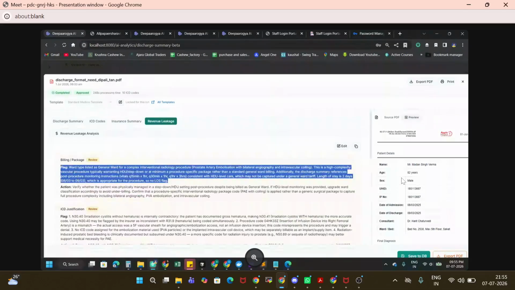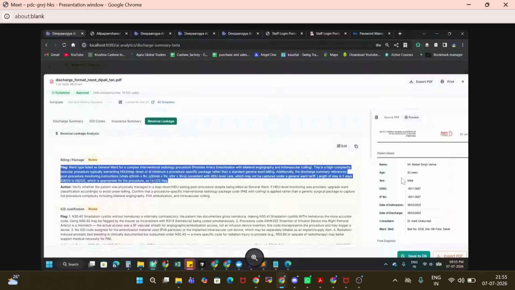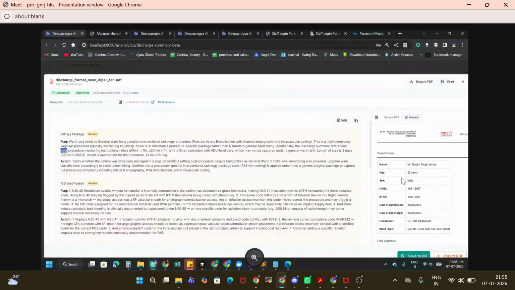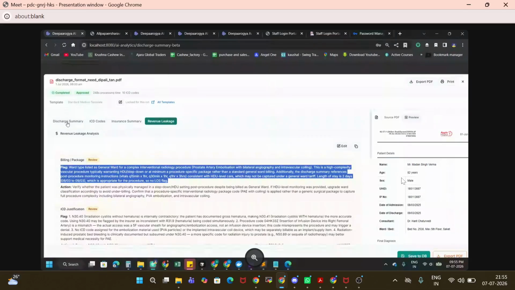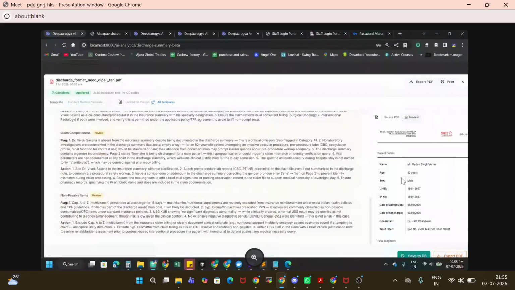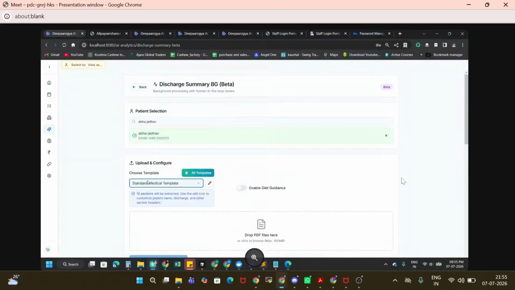Here you can see the length of stay is 2 days, but we have mentioned more days. Like that it gives information, and based upon this we can modify our discharge summary, and we will get a better approval rate, right? So this is one of the features, the discharge summary.